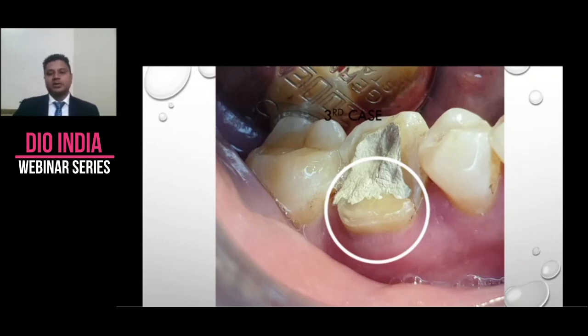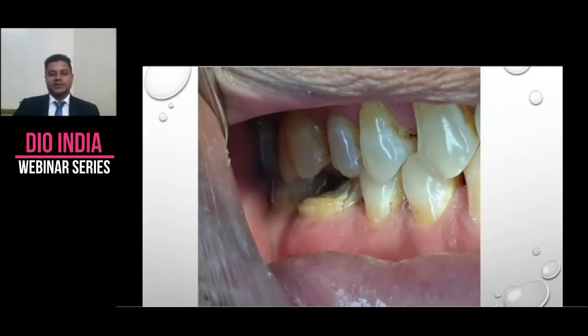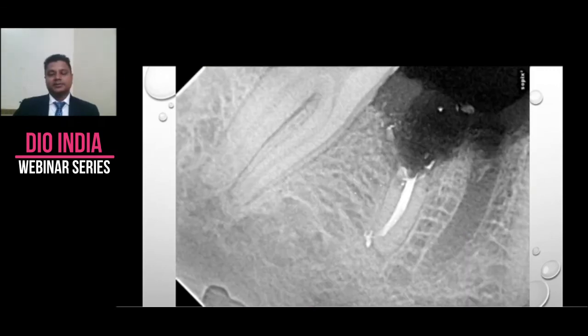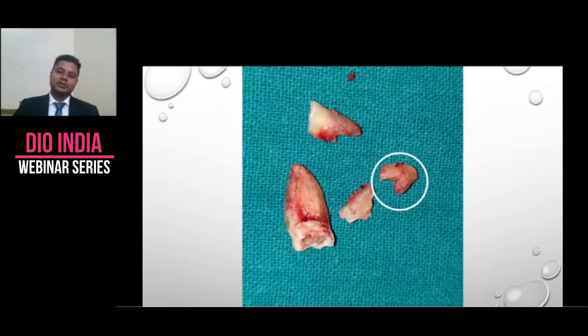Forget about his crown, he didn't even get his permanent filling done. So this was the fracture. This is his occlusion, and we took the root out, and this was a difficult root to take out. But it came out anyways with periotomes.